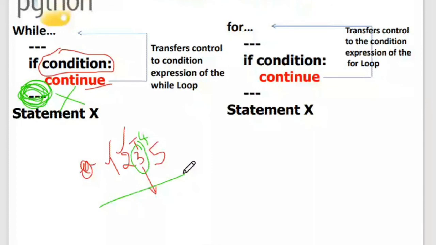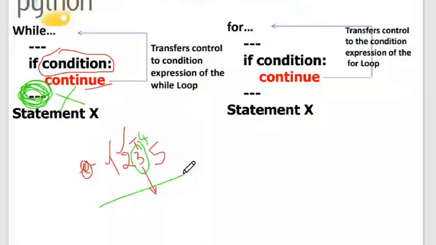Okay, so these are some of the viva questions, like what's the difference between exit control loop and entry control loop, pre-test and post-test, and also what's the difference between while and for, and what's the difference between break and continue. Because they are used for the same purpose inside the loops, and they look quite similar, but they have got different functionalities. Okay, so break will bring the control completely out of the loop, and continue will actually skip the current iteration and go to the next iteration.